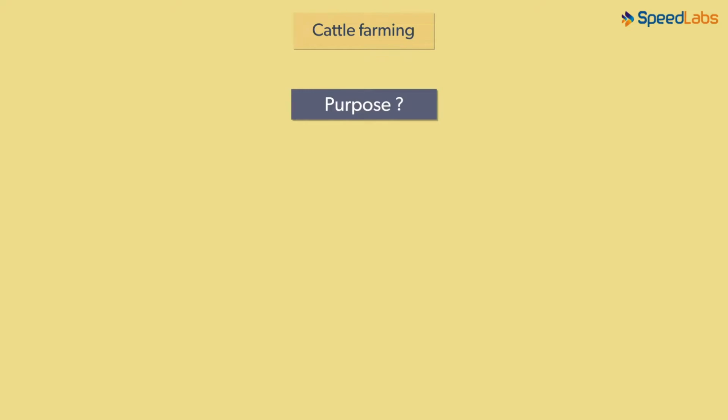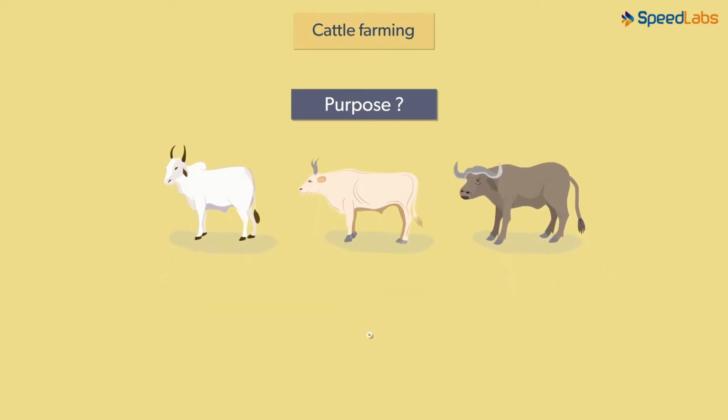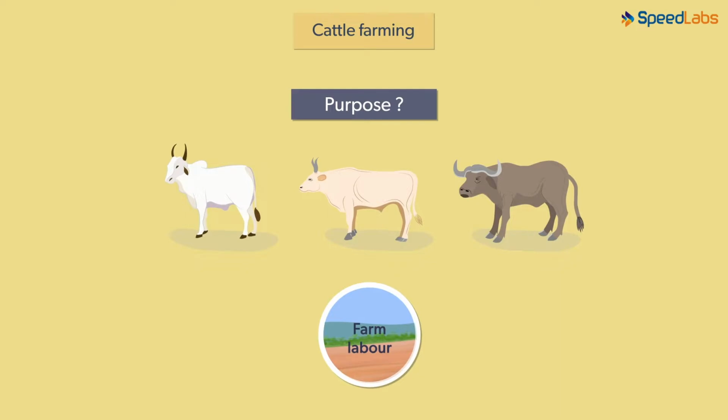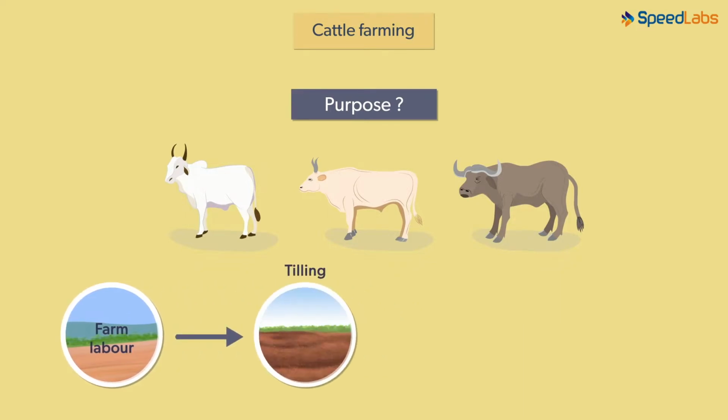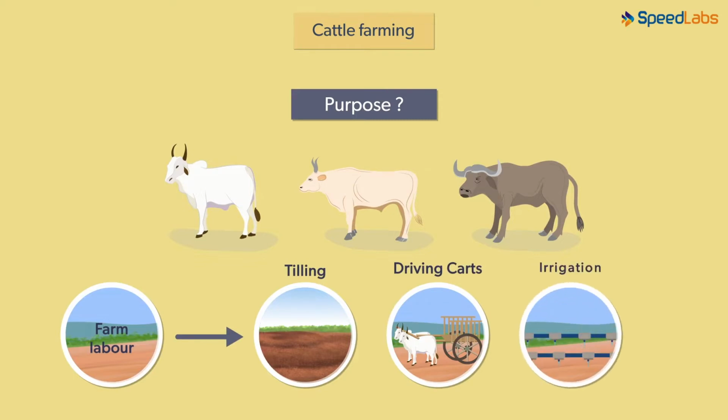What other purpose does cattle farming serve? Cattle, as we know, are used as draft animals. Bullocks, oxen and bulls are used for farm labor. What work do cattle do on the farms? They are used for tilling, for driving carts and for irrigation as well.